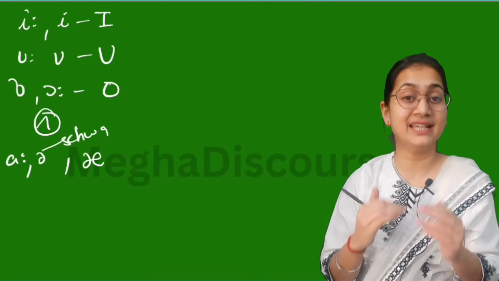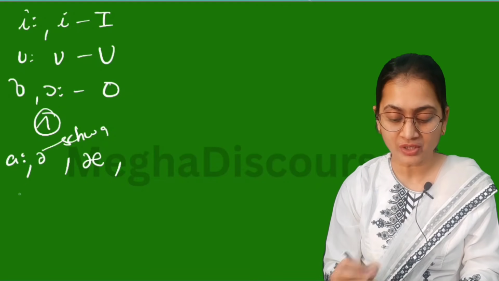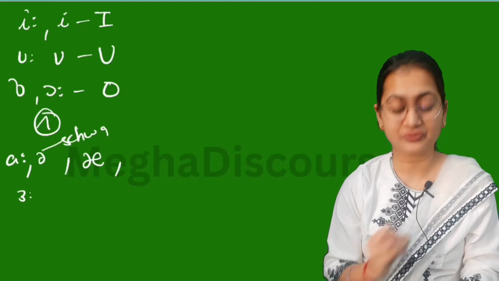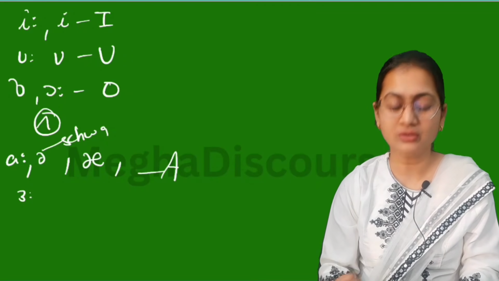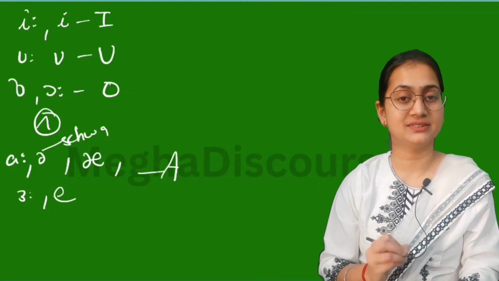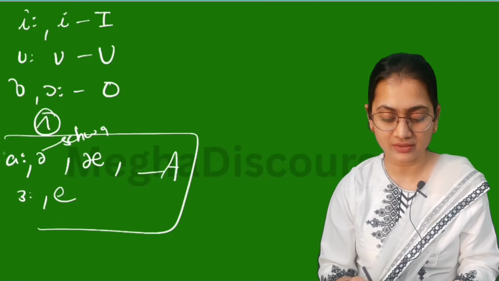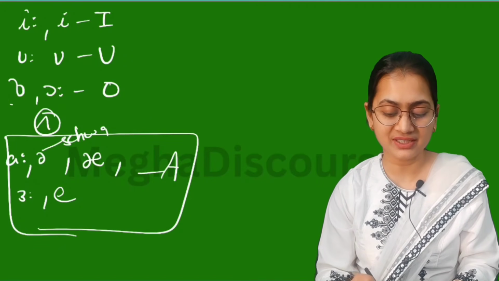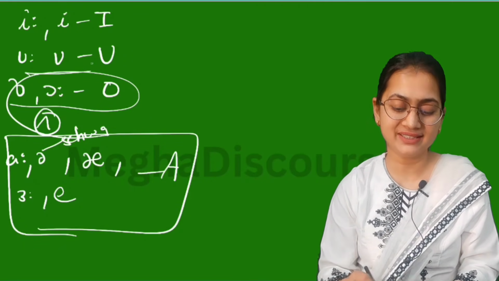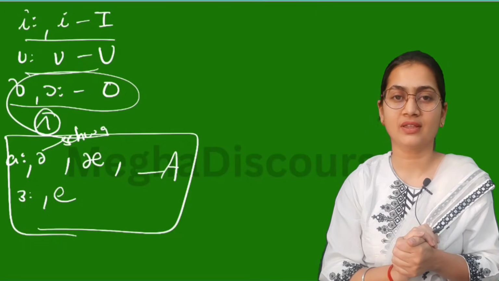Similarly, we have this A, that is comparatively long. These five are your A, these three your O, and these are your I and U.